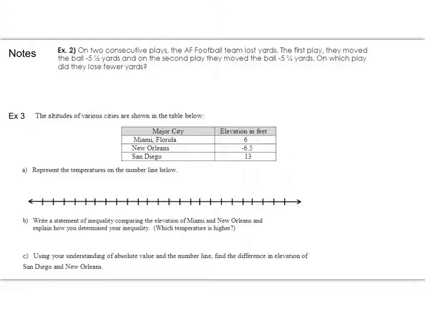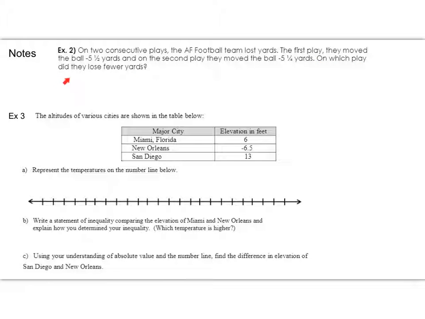So in this problem, let's read it first. On 2 consecutive plays, the football team lost yards. On the first play, they moved the ball negative 5.5 yards, and on the second play, they moved the ball negative 5.25 yards, or negative 5 1/4 yards.